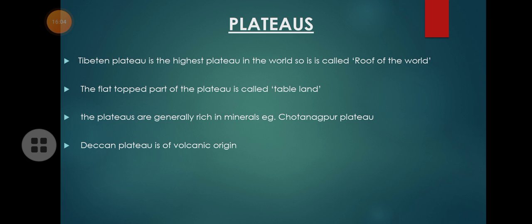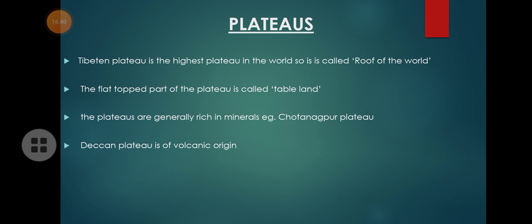So if you want to imagine the plateau, look at the table. You could see the surface of the table is flat, but it is not at a low level. It is at a high level, isn't it? On the four sides of the table, we have the legs. The four legs lift the surface of the table. So it is also called tableland. Plateaus are also called tableland because it looks like a table which has a surface of land.